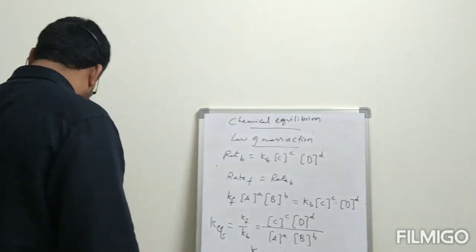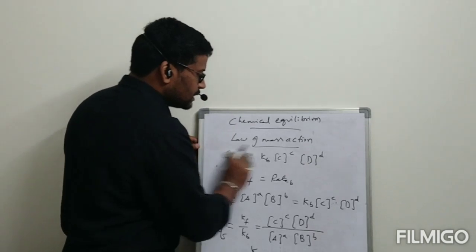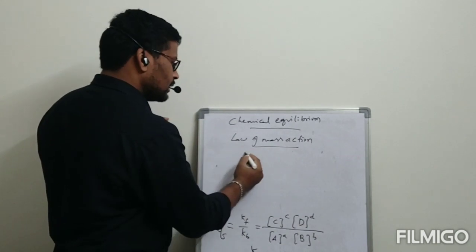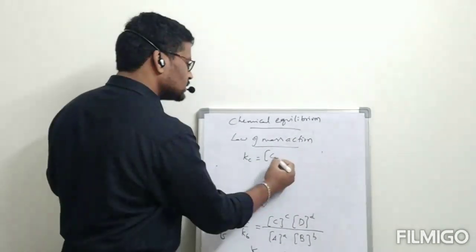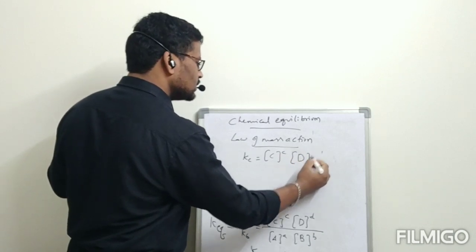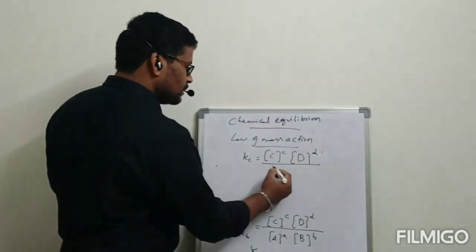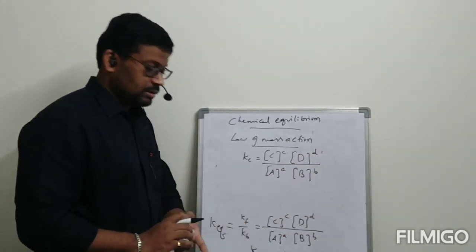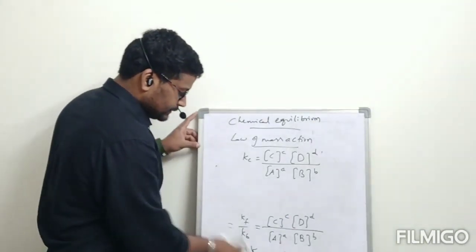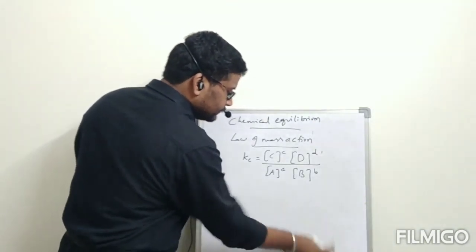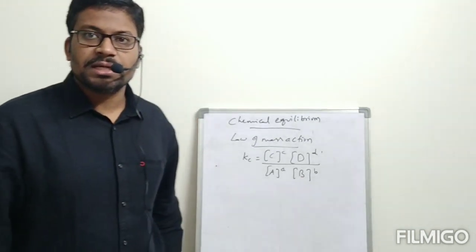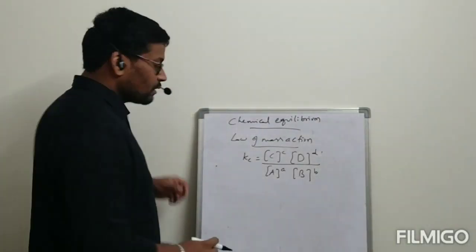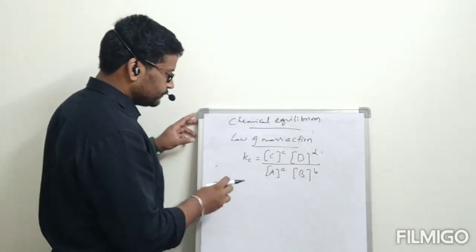So finally, the important formula related to this: Kc is equal to concentration of C power c into concentration of D power d divided by concentration of A power a into concentration of B power b. That is Kc, when reactants and products are expressed in concentrations. Now next one, we have to go through Kp also. Let us see.